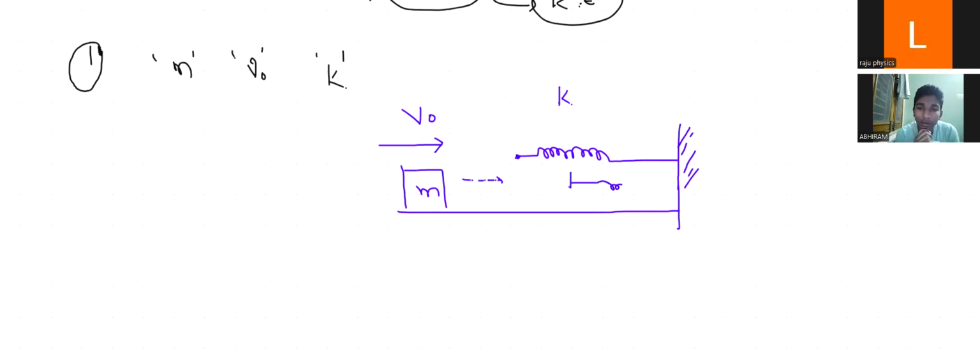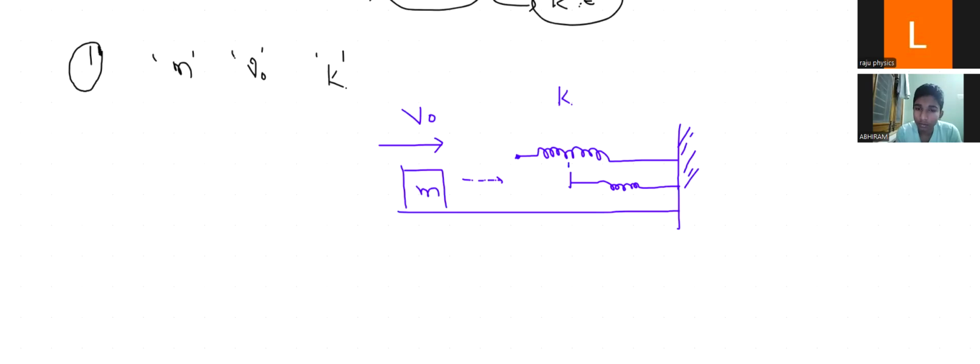One end is attached, Abhi, the other end is not attached. It is free. Then the block hits, and your spring is compressing, right Abhi? Yes, it is compressed up to here, from here to here.